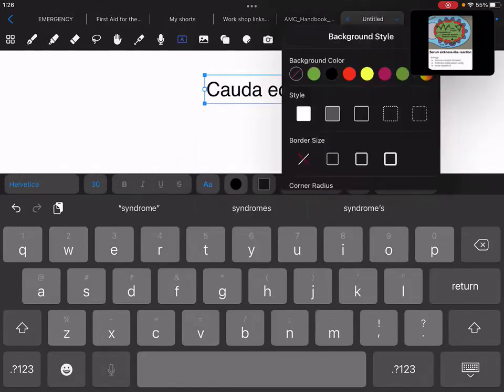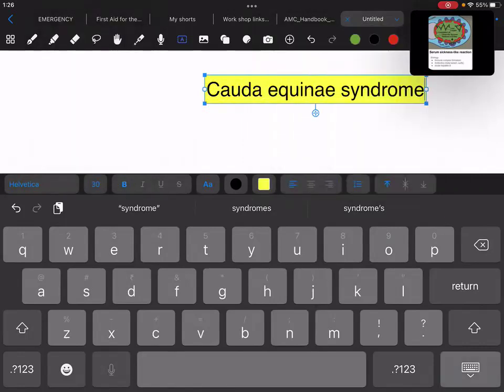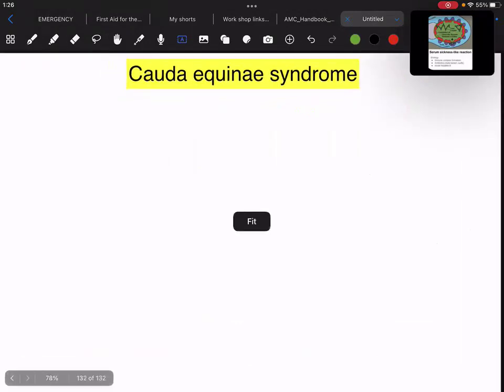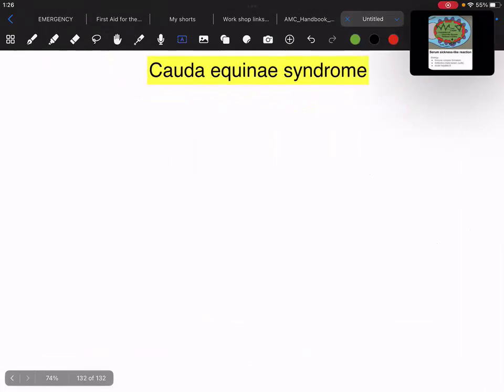Cauda equina syndrome, again an important topic for your exam, and I want you to remember this, because whenever you go for the exam, whether it is AMC or anything else, definitely cauda equina syndrome is important as a GP also, as for your examination, whether it is AMC 1 or 2. Now, let's make it very simple. They will trick you between two things. Number one is conus medullaris, and the other one is cauda equina syndrome.